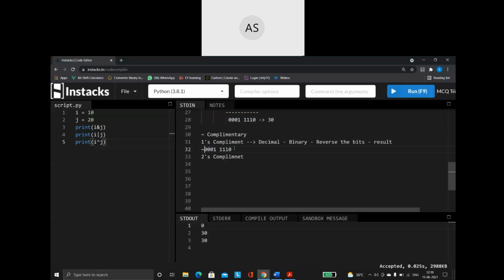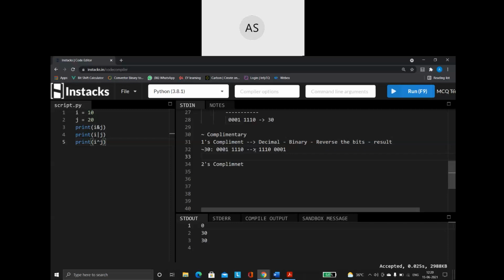I am saying complement of 30. This is ones complement I am doing. In ones complement, you are supposed to reverse all the bits. So if it is 0, give it as 1. If it is 1, you give it as 0. So this is going to be the ones complement. This is how you treat the ones complement.